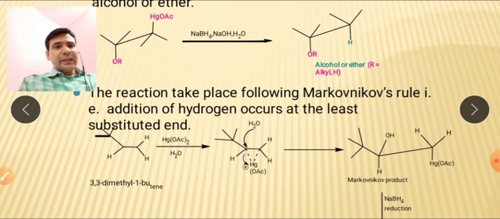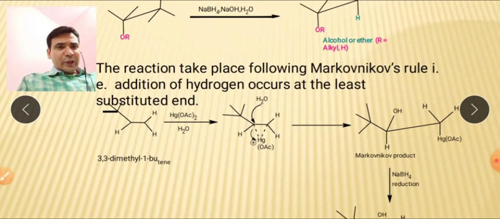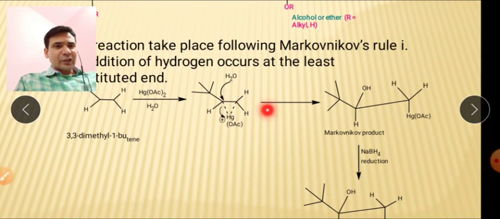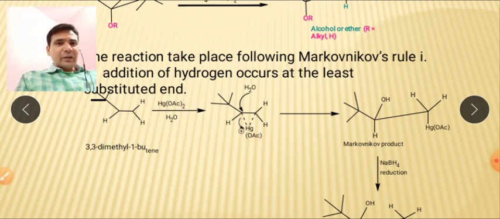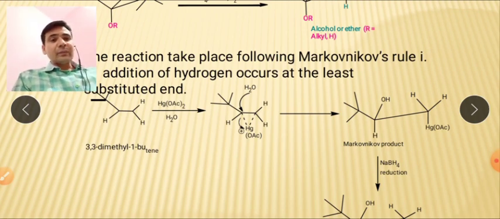You can see that there is formation of a cyclic transition state. You can see it here. This is the cyclic transition state.